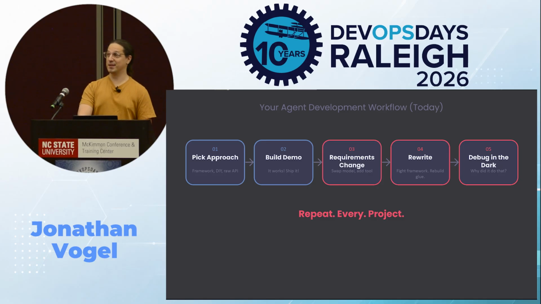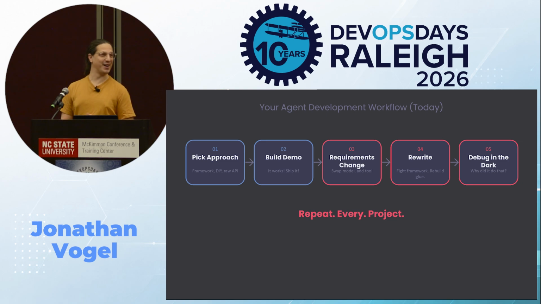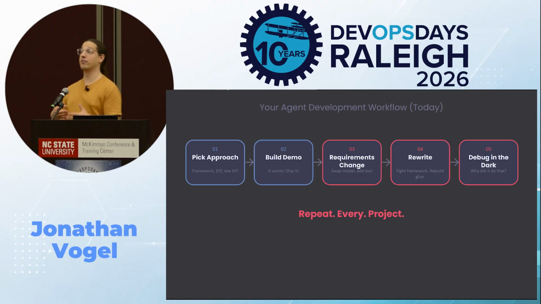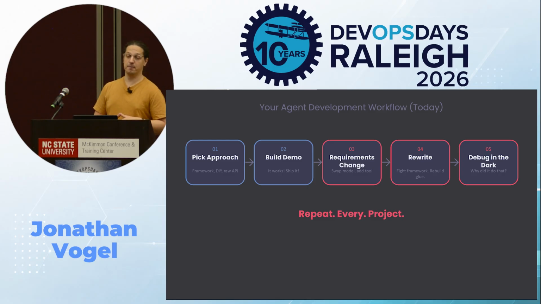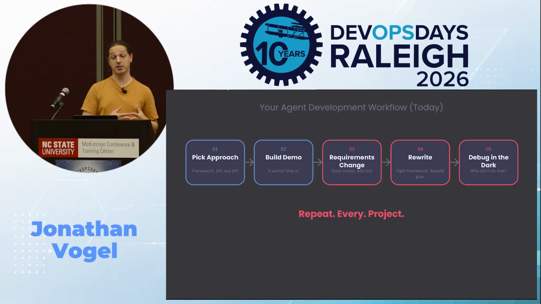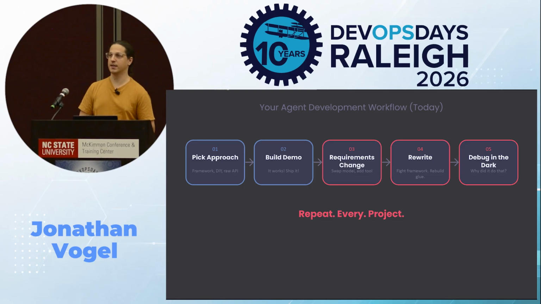Step 3, your requirements change. Remember that PM, they are looking to use a different model or add a custom tool for that internal API, or perhaps the model provider changes their API. Step 4, you rewrite. If you picked a framework, the abstraction that made the demo easy now makes the change hard. If you went do it yourself, you're rebuilding that glue from scratch. Either way, you're now distracted from that business outcome and that product and getting all tied up in the tech implementation itself.